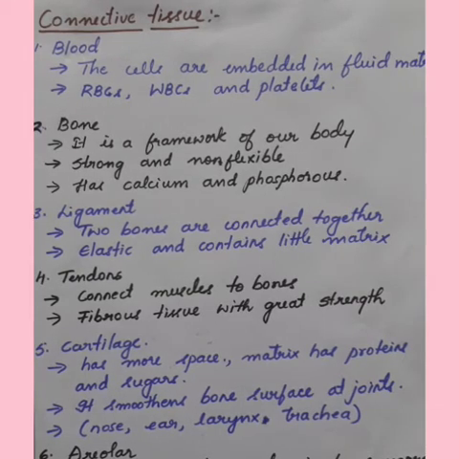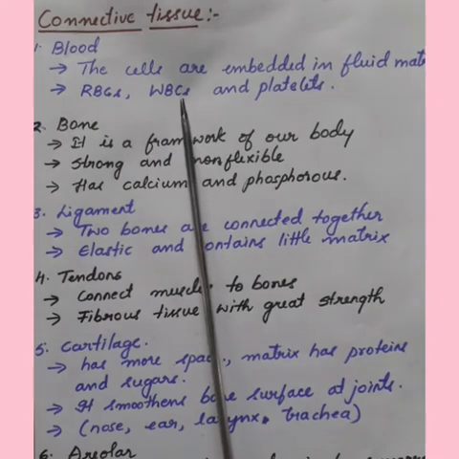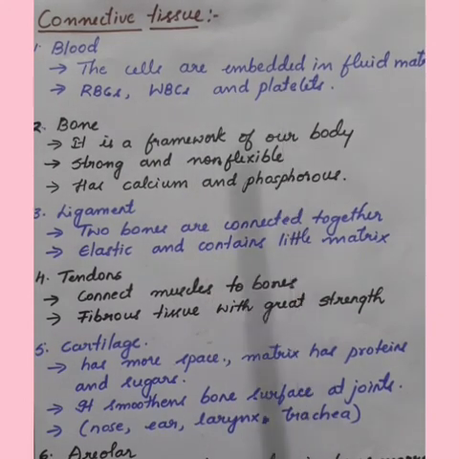Blood has a fluid matrix called plasma, and in plasma, red blood cells, white blood cells and platelets are suspended. The plasma contains proteins, salts and hormones. So, what is the function of the blood? Blood flows and transports gases, digested food, hormones and waste materials to different parts of the body.